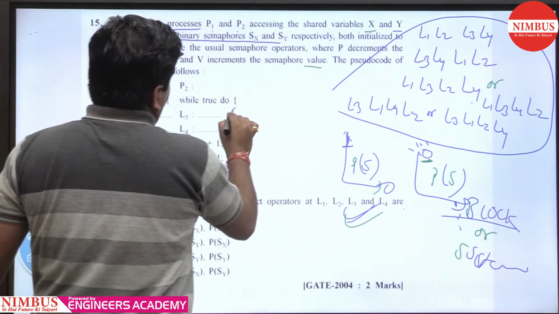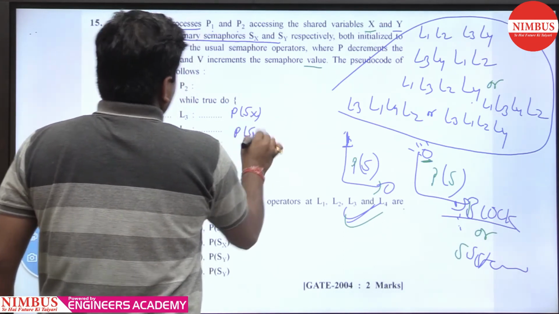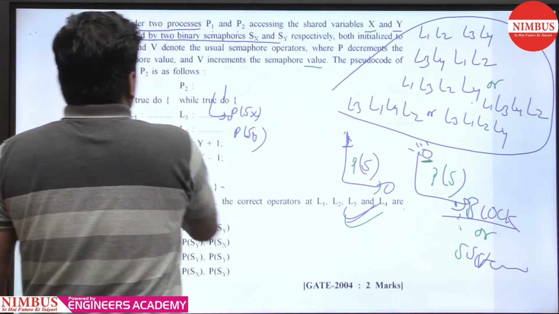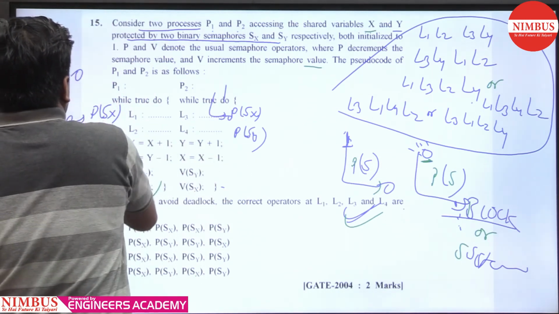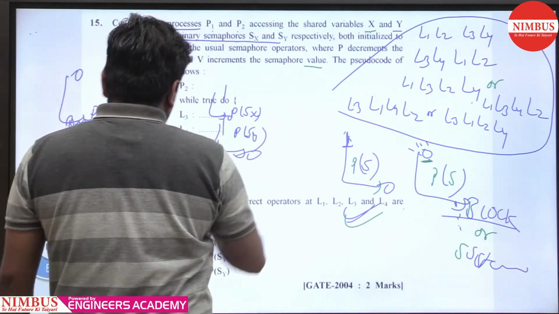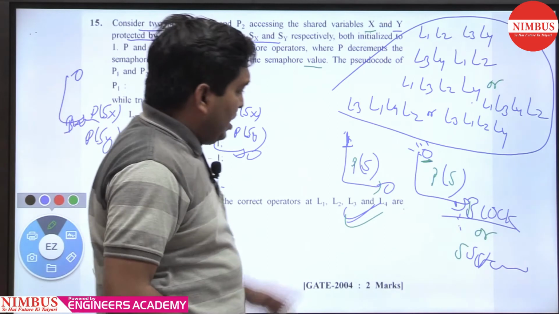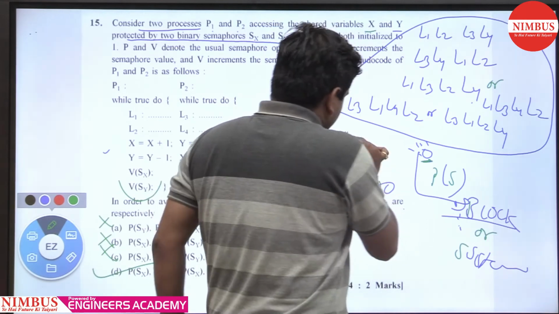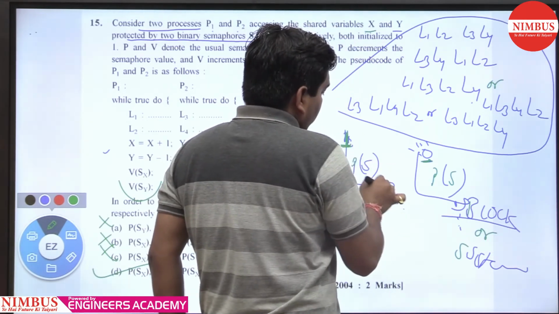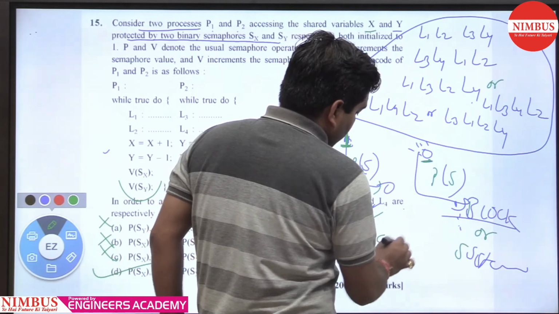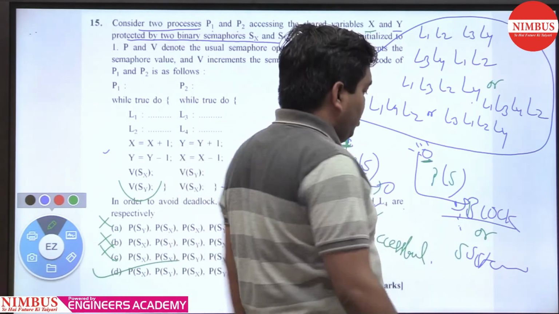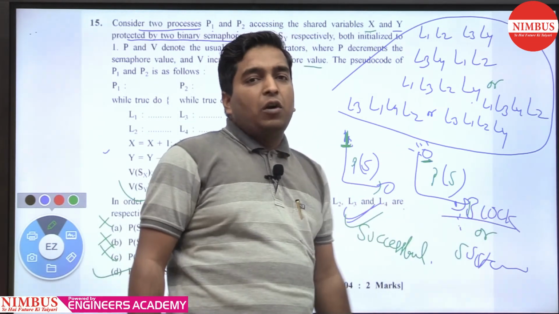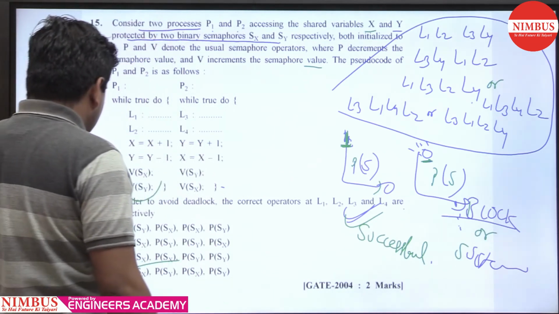Now what happens if we start from P2? That is 1 to 0. Now Sx is 0, so this becomes blocked, and this remains continuing, 1 to 0. So D is the right answer, and this is the mantra. Again I explain: wherever the value is 1 and you perform the down, the value becomes 0 and it is a successful down operation. But when the value is 0 and you perform down, the process is blocked for binary or suspended for counting semaphore. So in this, D is the right answer.